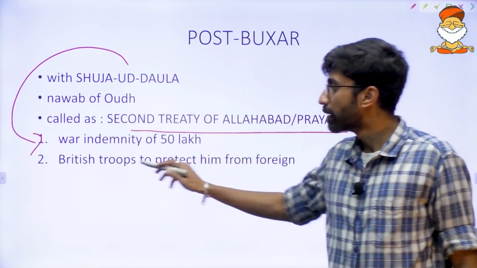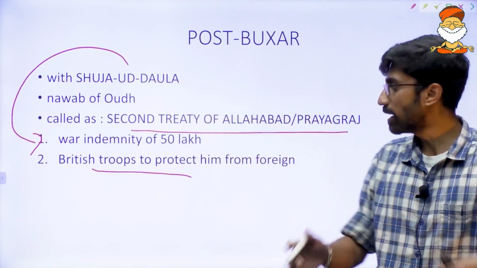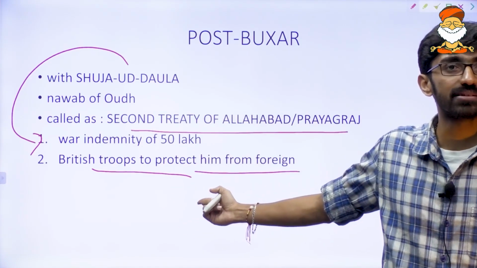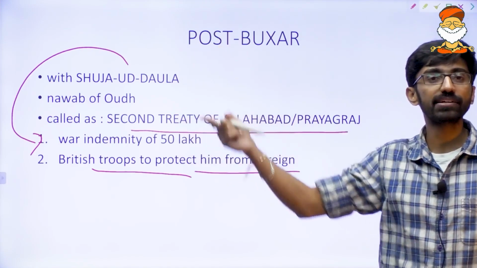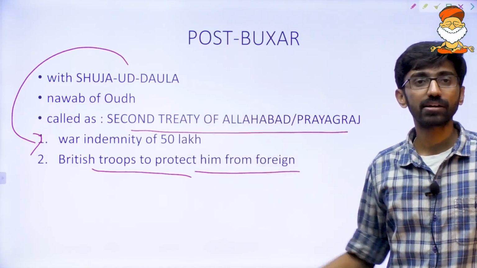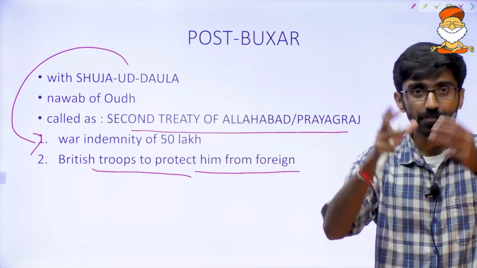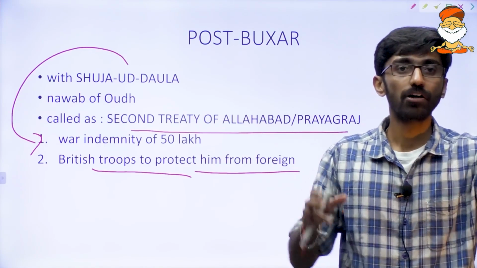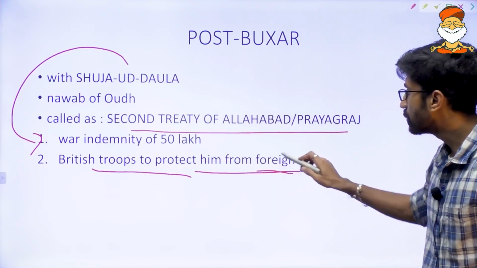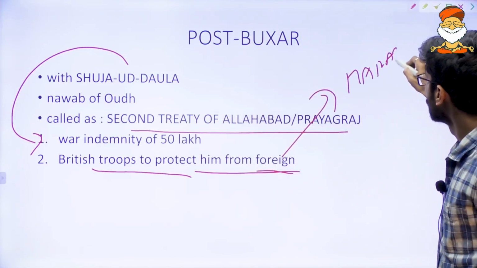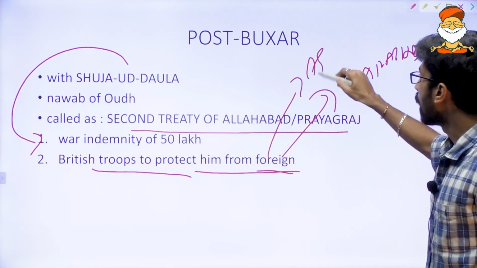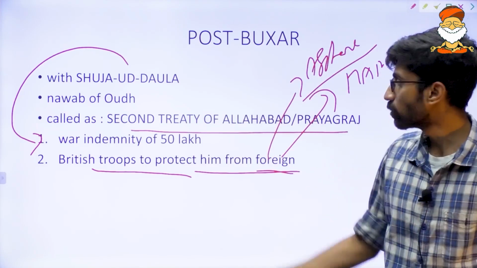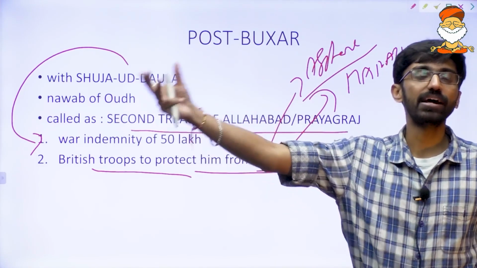At the same time, British troops will be stationed in Awadh to protect him from foreigners. So again, base for which particular system? Which particular system later in 1798, 1799 by Wellesley? Subsidiary system. Okay, this is the beginning. So now Britishers stationed certain troops in Awadh for the protection of Awadh from foreigners. These foreigners could be Marathas and could be Afghans also, because there were a lot of Afghan invasions happening during that point of time. So now it is becoming the base for the subsidiary alliance system.